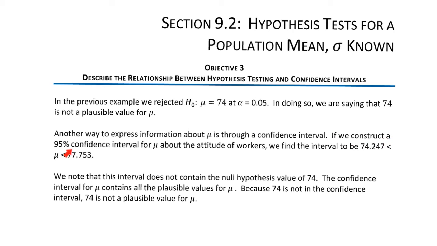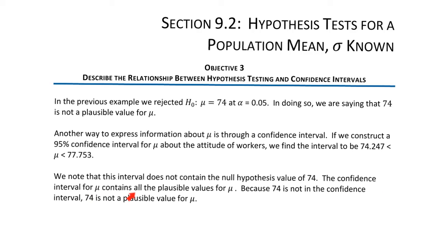If we construct a 95% confidence interval for mu about the attitude of workers, we find that mu is between these two values. We note that this interval does not contain the null hypothesis value of 74, because it starts at 74.247.